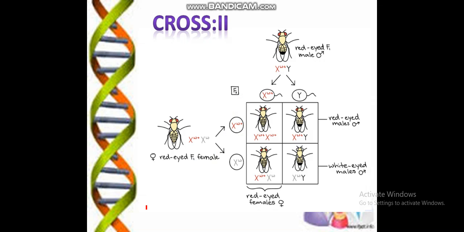So this is another cross in which you will see the red-eyed male, and this is the red-eyed female, but the carrier one. This W indicates that she is carrying the white gene as well. Now you will see that these two X chromosomes will be donated to the Y one. This one with this Y, and this one with this Y. Again, this is the red-eyed male and this is the white-eyed male. However, this is a pure red-eyed and this is a pure red-eyed, but this one is a carrier fly.